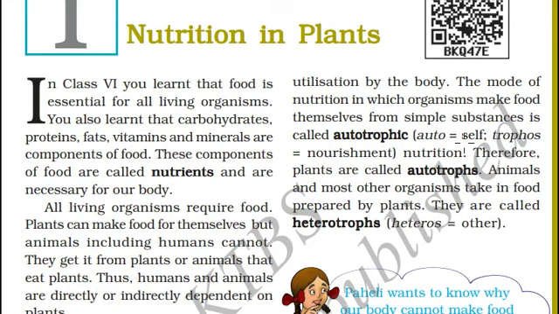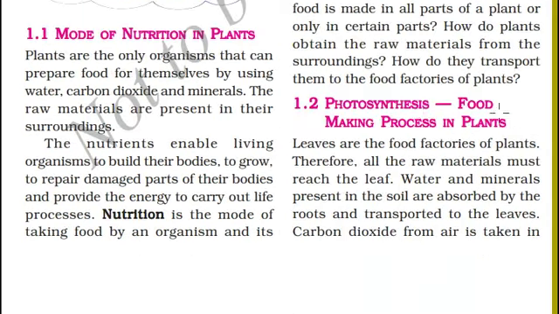On the other hand, animals and most other organisms take in food prepared by plants, and they are called heterotrophs. Even we are heterotrophs. We depend on plants and meat for our nutrition. Hetero means other, trophos means nourishment. We get nourishment from other sources.